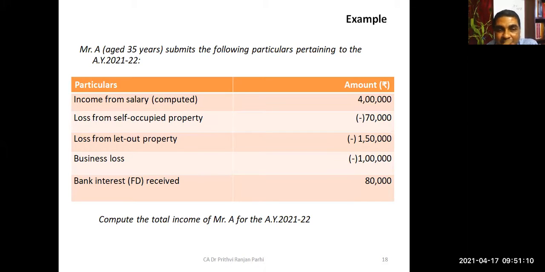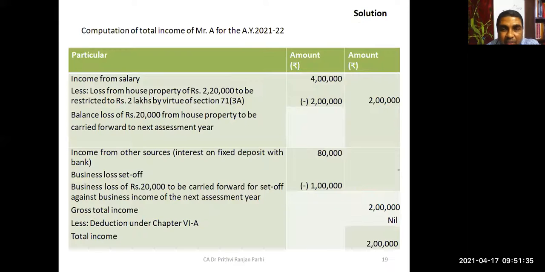But whether business loss can be set off against income from other sources? Yes, sir. Business loss is 1 lakh rupees and income from other sources is 80,000 rupees, so they can be set off. Now, let us solve this question.